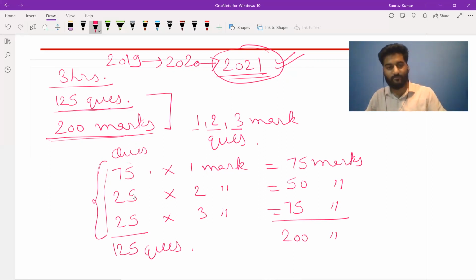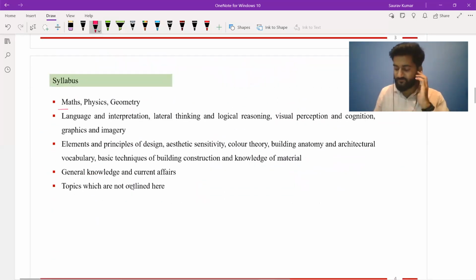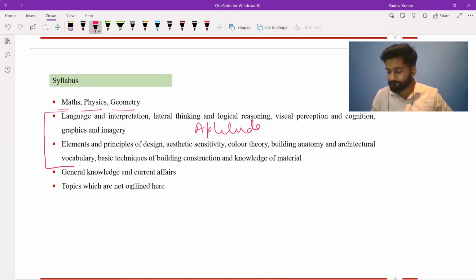If we look at the syllabus of this exam, then first your maths, physics, and geometry is given. Chemistry was not mentioned there. The reason is unknown. Then we have these 2 things, which we can club under your aptitude part. So we have language and interpretation, that is your general aptitude. We have the elements and principles of design, building anatomy, which is your architectural aptitude. Then we have these 2 new things. First is general knowledge and current affairs that you need to prepare for.